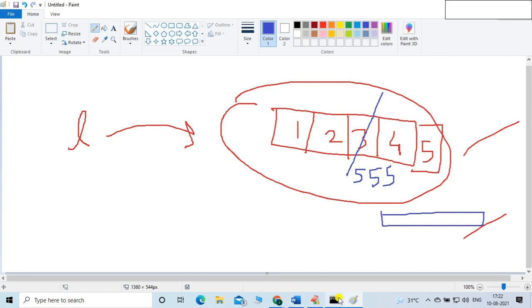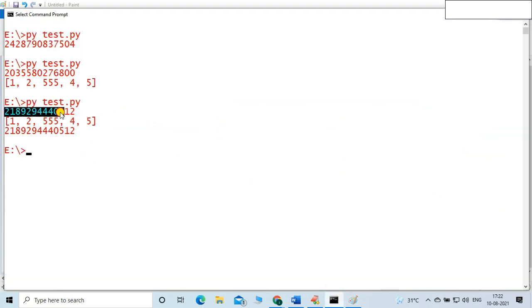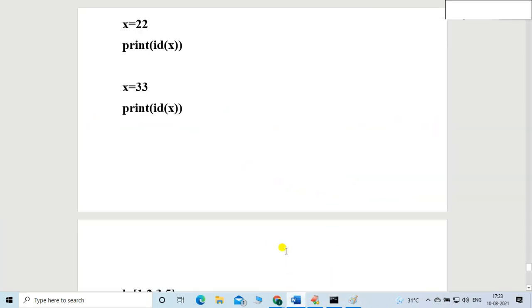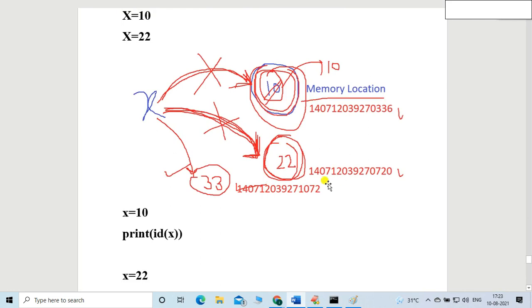You can see in the result, before change, same memory location. After change, same memory location. That means at the same memory location the changes happen. That's why it is mutable, that's why it is changeable. But in case of integer, you can see the changes happen at a different memory location. Memory location is fixed for 10. The 22 memory location is different. The 33 memory location is different.